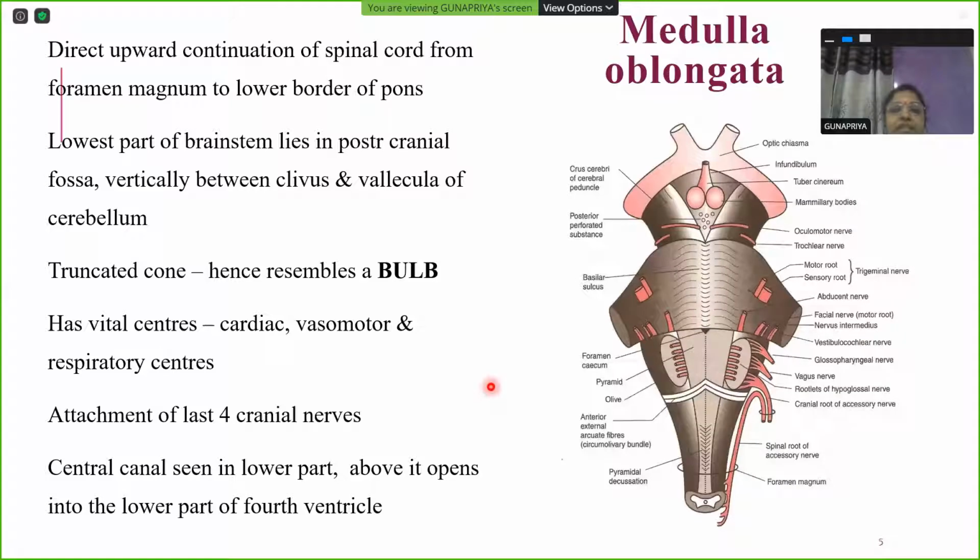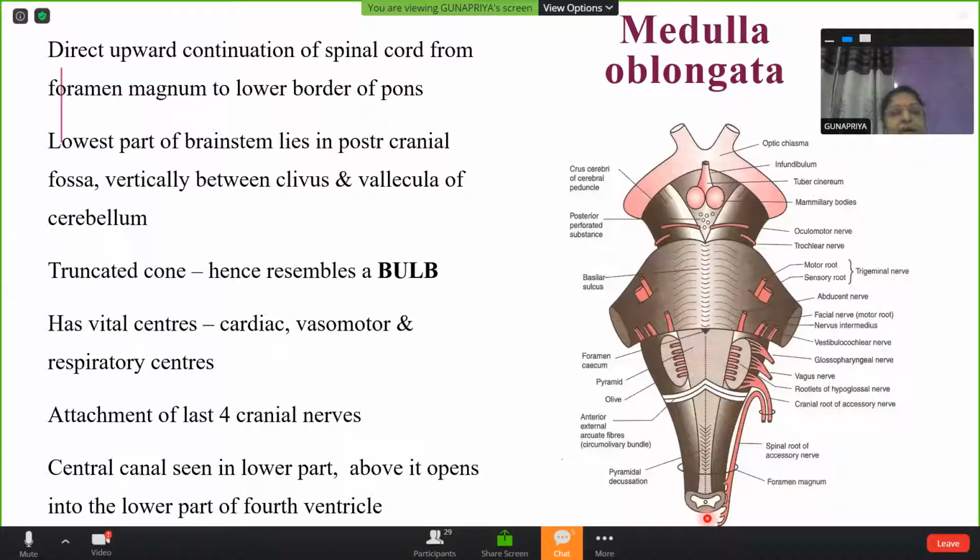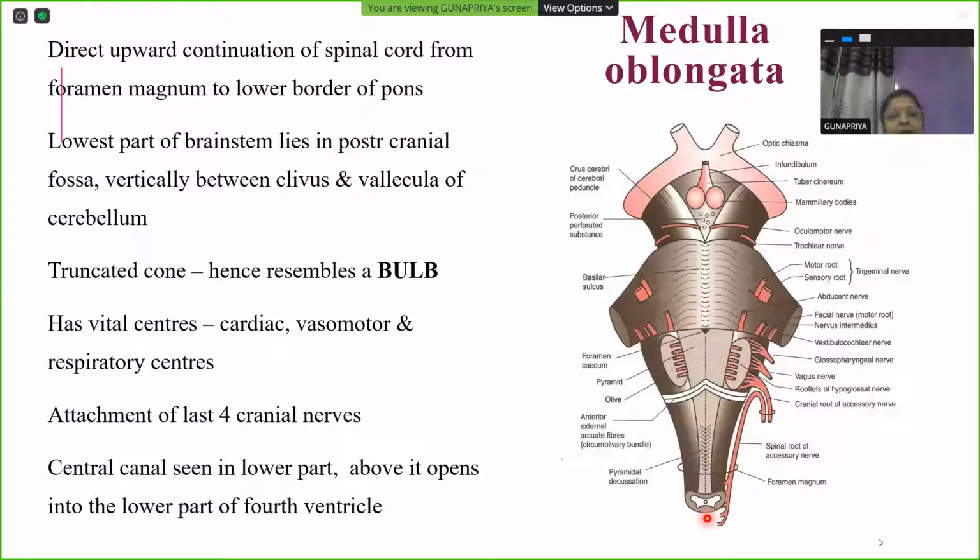Now moving on to the session today, that is the medulla oblongata. It is directed upwards as a continuation of the spinal cord, from the foramen magnum up to the lower border of the pons. This is the midbrain, pons, and medulla. So the medulla oblongata extends from the spinal cord upwards, from the foramen magnum up to the lower border of the pons.